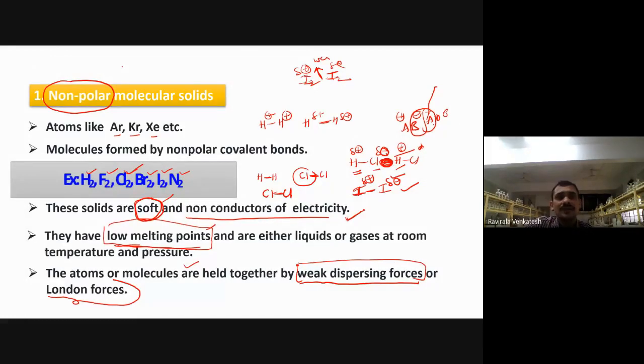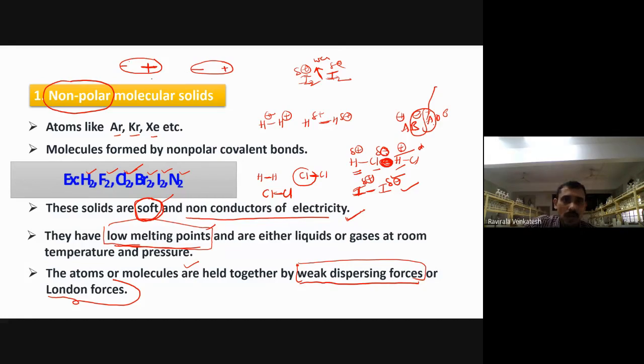Very simple. I have taken an iodine molecule. This is an iodine molecule, right? Take two iodine molecules, and both are not having any charges. But even though, they should be attractive in nature. For this reason, what happened? All the charges will move together like this. All positive charges will move in this direction, and the negative will be here. Similarly, for the second molecule of iodine, all negative will move to here and all the positive will move here.